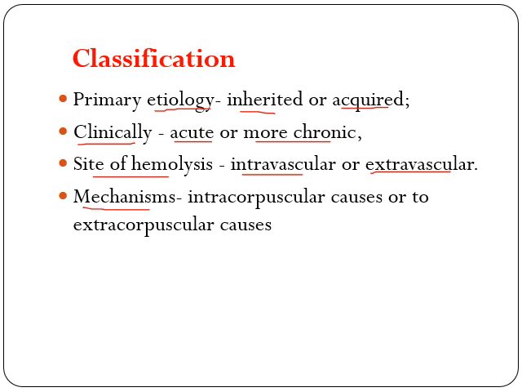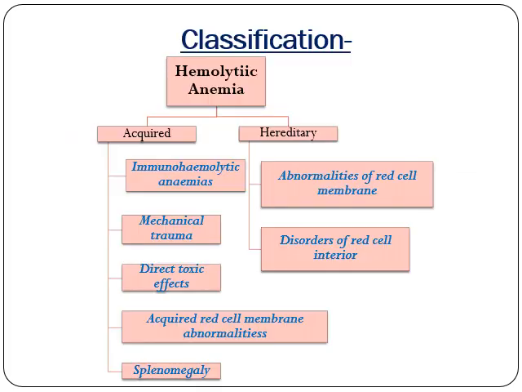Next is the mechanism, whether the cause is due to a defect within the RBC, which is known as intracorpuscular, or if the defect is outside the RBC, that is termed extracorpuscular. If we further simplify this classification, hemolytic anemia will be broadly classified into acquired and hereditary.